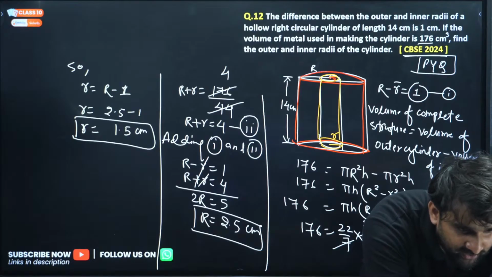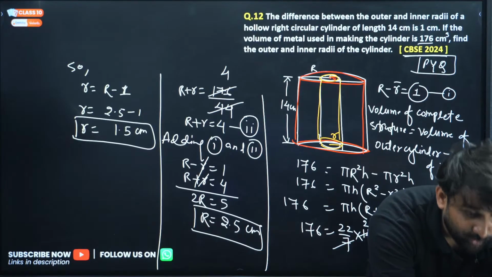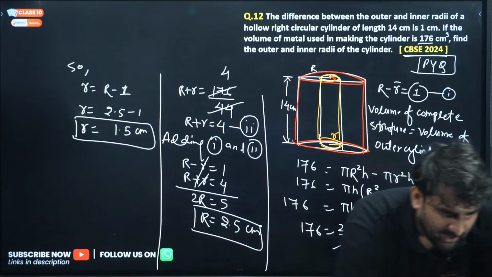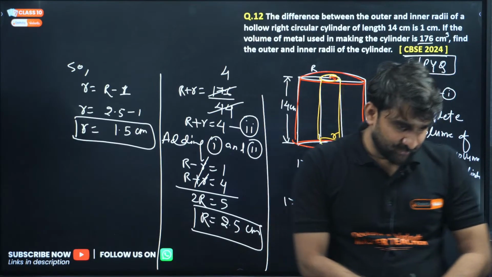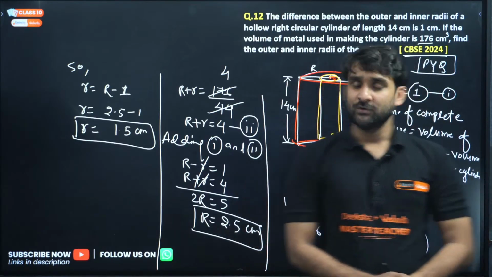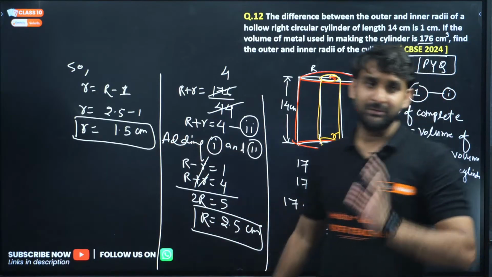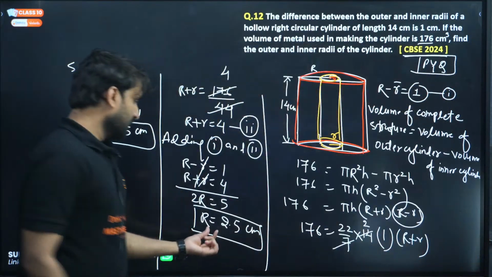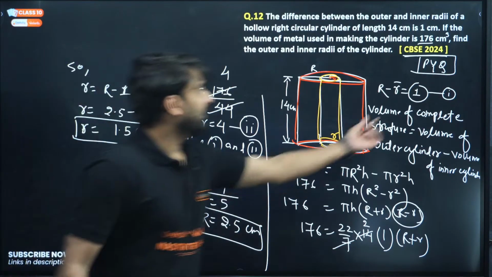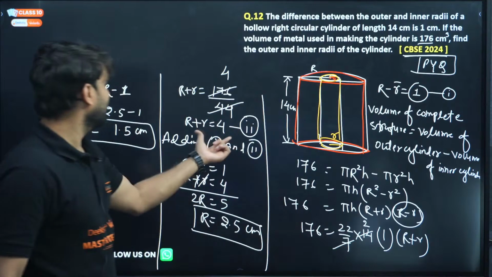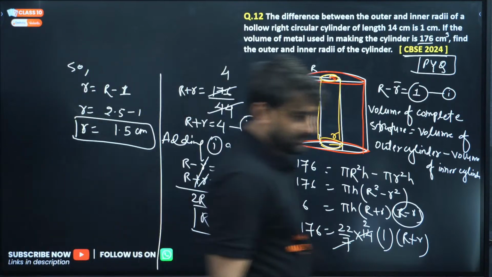Yes, Subhash, the outer radius of the cylinder is 2.5. We get two linear equations that are to be solved algebraically. Yes, of course. I have used the elimination method to eliminate the small r. So we got capital R, and by putting this capital R in either equation, you can get the small r. This is all about the solution.